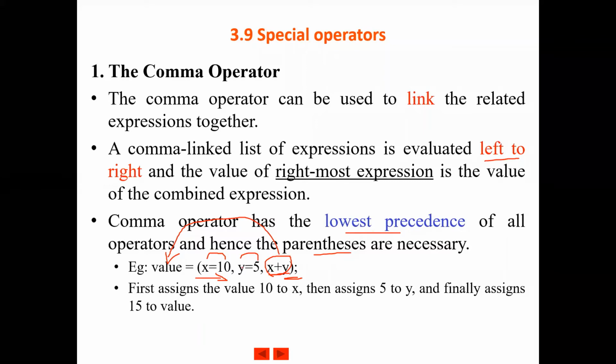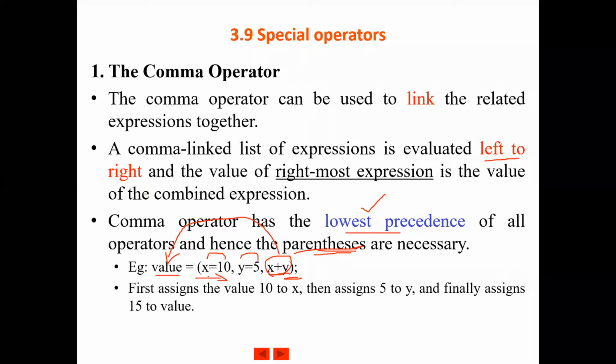So since comma has the lowest precedence, you have to put the whole expression, or the related expressions, within parentheses. Got it? First assign the value 10 to x, then assign the value 5 to y, and finally assign the value 15 to the variable called value.